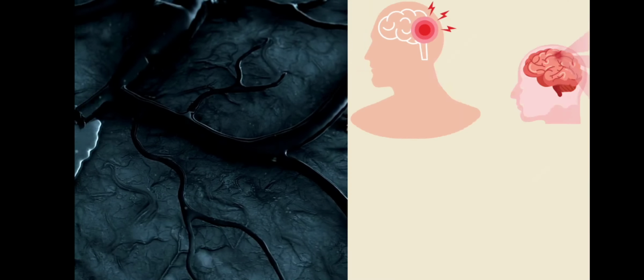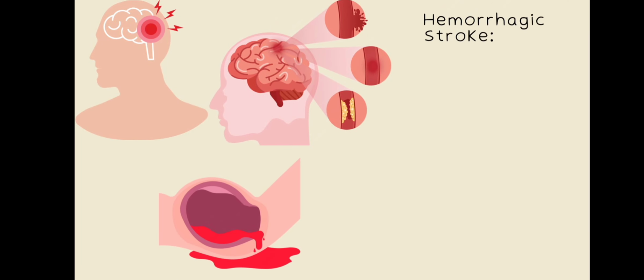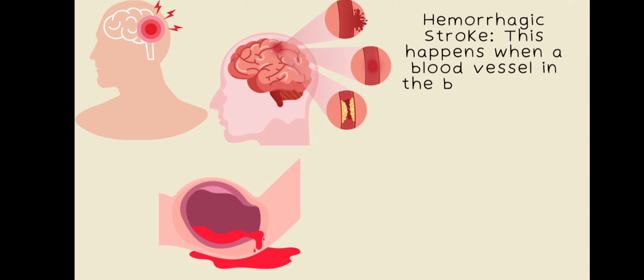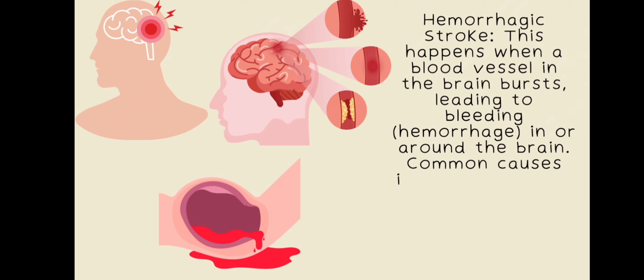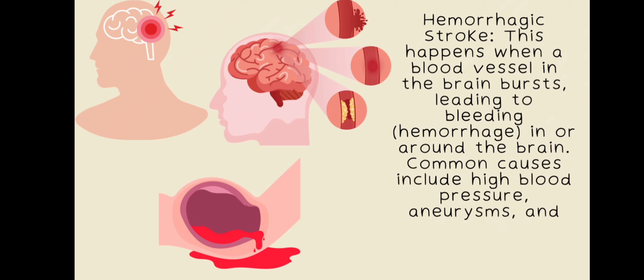Now, in terms of hemorrhagic stroke, this happens when a blood vessel in the brain bursts and leads to bleeding. We call it a hemorrhage, which may be in or around the brain, and different causes include high blood pressure and sometimes blood vessel malformations.